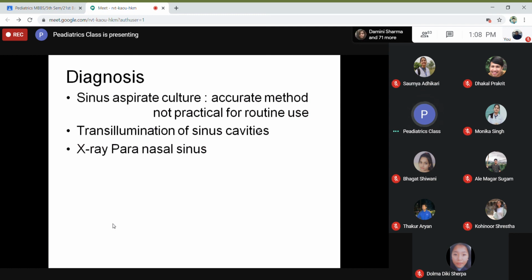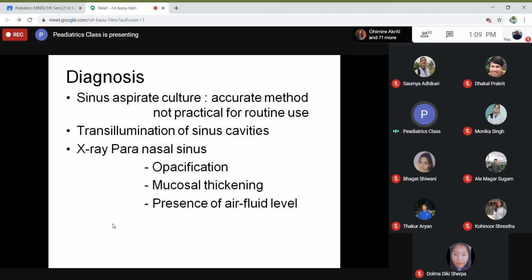Usually we can diagnose clinically with the symptoms, and you can elicit tenderness over the ethmoidal or maxillary sinuses, or you can do an X-ray of the paranasal sinuses, the Waters view. On X-ray of paranasal sinuses, you can see opacification of the sinus, mucosal thickening, and presence of an air-fluid level. So if you do the X-ray, that is quite diagnostic.